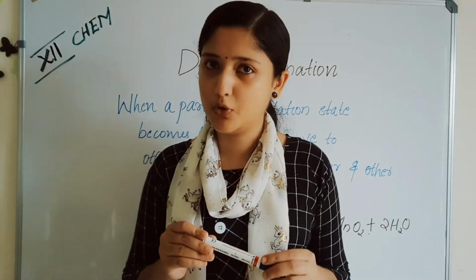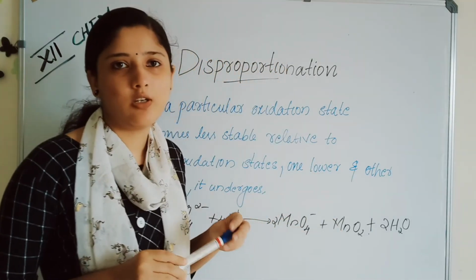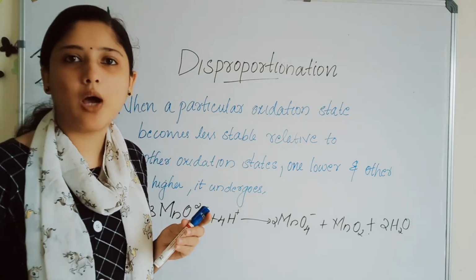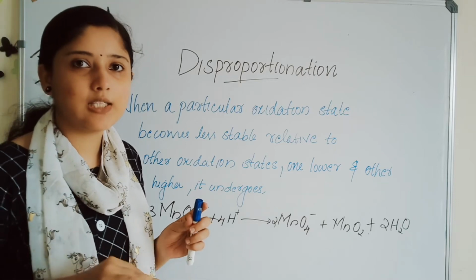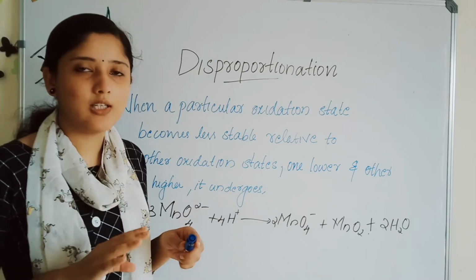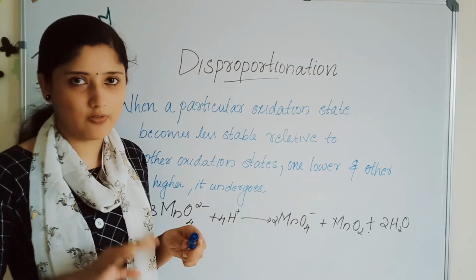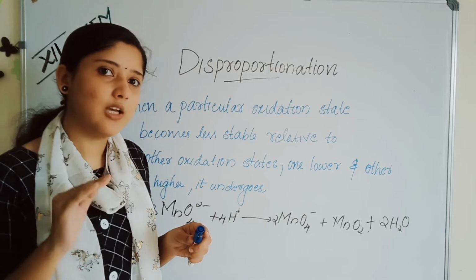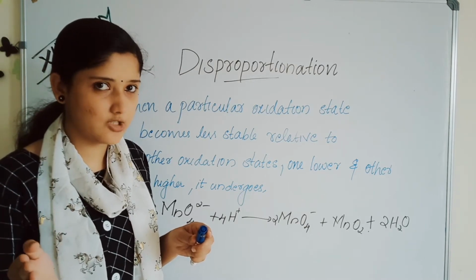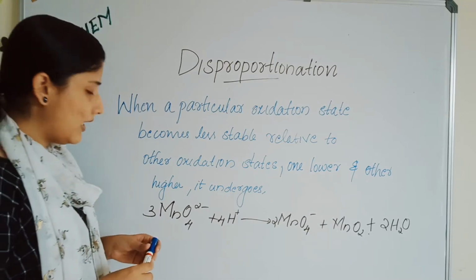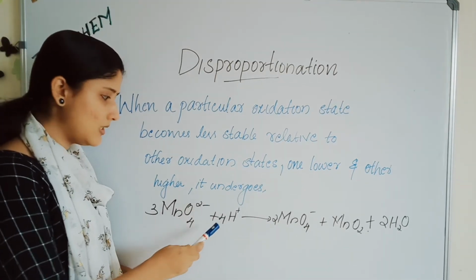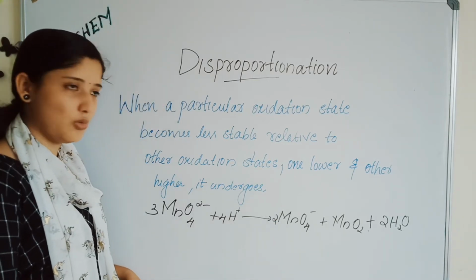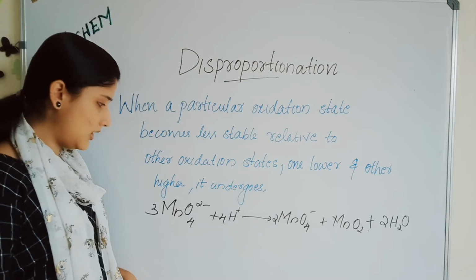The term disproportionation. What is disproportionation? When one oxidation state is relatively less stable compared to the other 2 oxidation states, one relatively higher and the other lower, it undergoes disproportionation. Let's look at an example: MnO4 2- plus 4H+ will give 2 MnO4- plus MnO2 plus 2 H2O. This is an example of a disproportionation reaction.